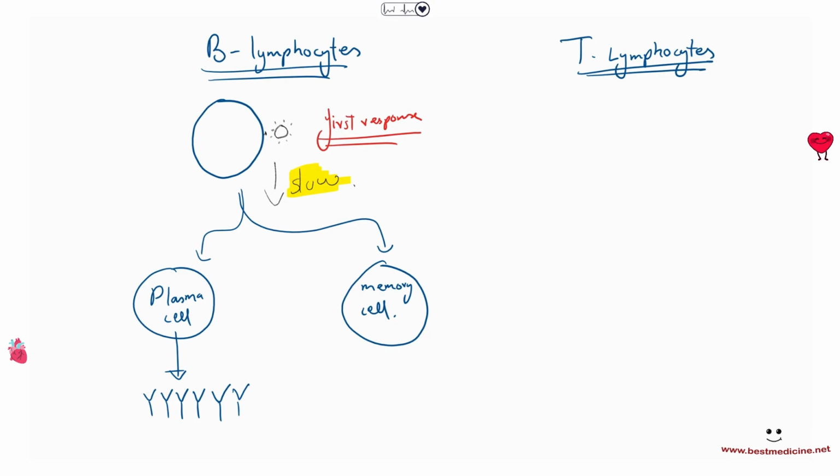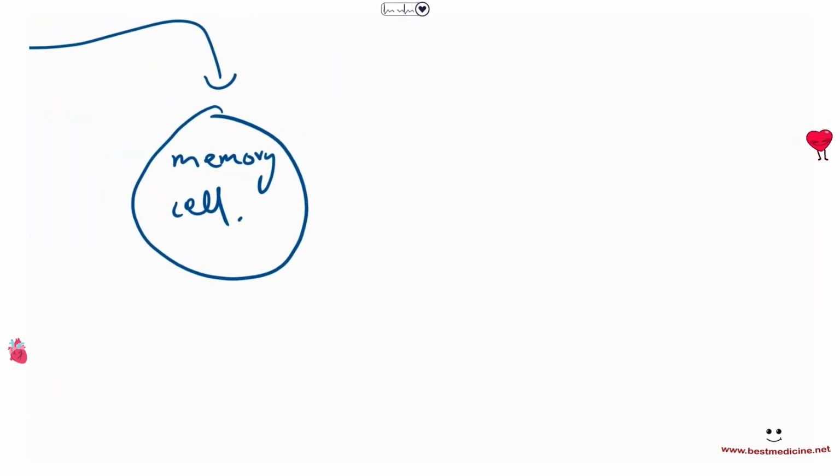It will take around 14 days for the COVID to eventually be eradicated from your body. But if you do have memory cells already, let's say you have gotten COVID before, maybe in the last 6 months, or maybe you have been vaccinated, then you'll have memory cells for it. And if you do have memory cells for it, then the response is going to be much, much faster. Why? Because if COVID comes again here, so here's a virus, right? Maybe it's coronavirus, maybe it's something else. It's coming here again, but this is the second infection, right?